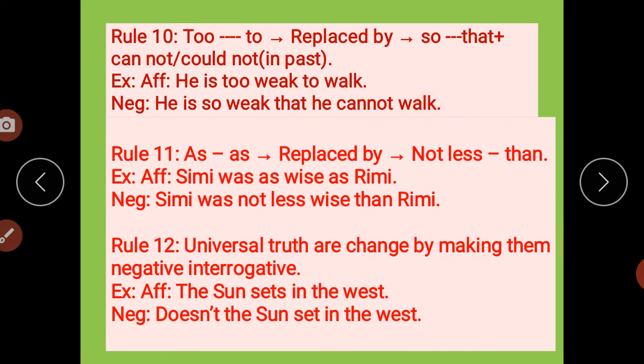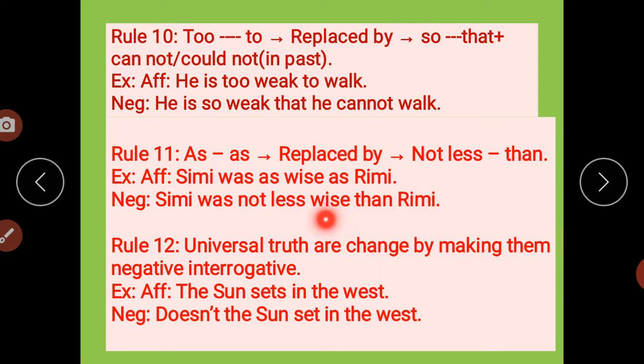Clear? Now rule number 11: as and as is replaced by not less than. For example, the positive degree sentence: Simi was as wise as Rimi. Negative: Simi was not less wise than Rimi. Got it? As and as in a positive degree sentence converts into not less than.